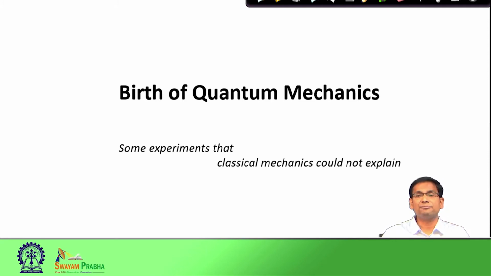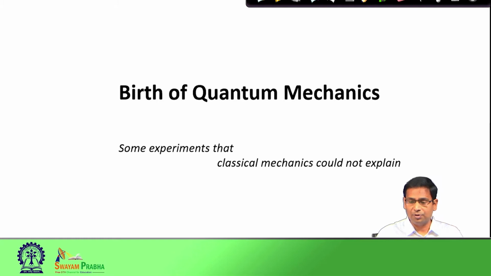There were experiments after experiments which were pointing out the lacunae of classical mechanics, the classical physics that we had understood. We were not able to explain those experiments by our existing knowledge. And at that point of time, quantum mechanics came out as a savior to explain many interesting experimental effects. In today's class, we will discuss some of those experiments that classical mechanics could not explain.